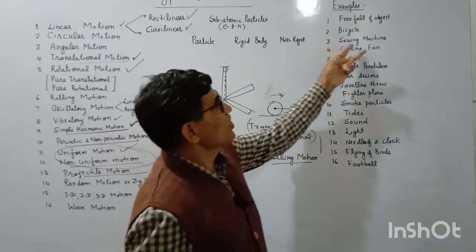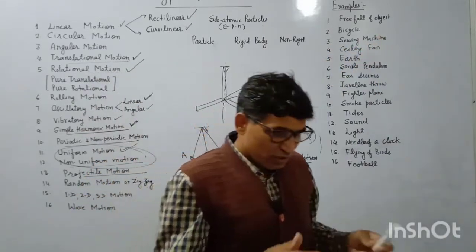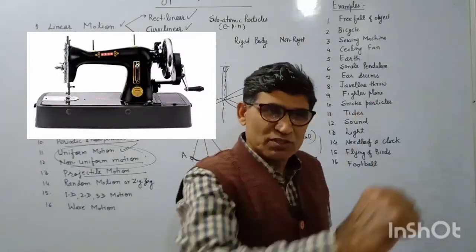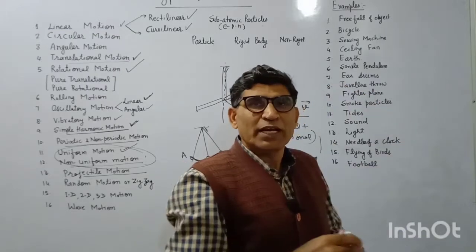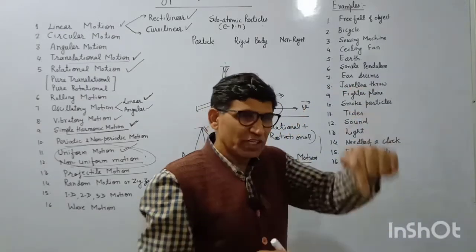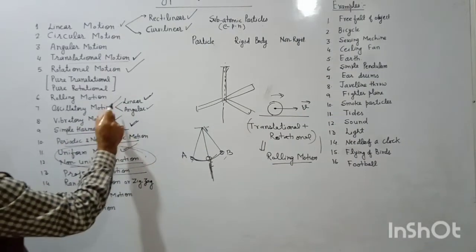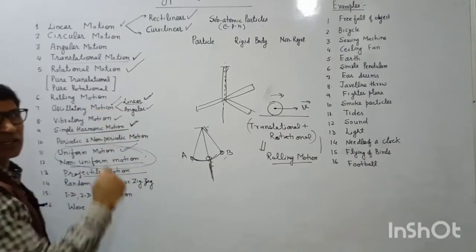Next is our sewing machine. In the sewing machine, the wheel is rotating, that is circular motion, and the needle of the sewing machine that is moving up and down, that is our case of oscillatory motion. And oscillatory motion is linear.